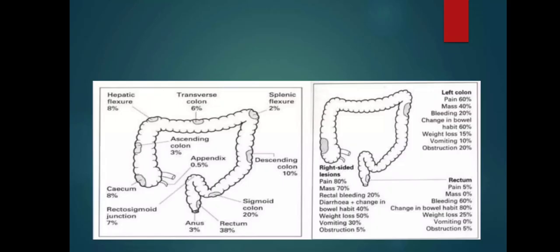So in the left colon, the pain is around 60%, mass is 40%, bleeding is 20%, change in bowel habit 60%, weight loss 15%, vomiting 10%, obstruction 20%. Whereas when it shifts to the right side lesion, pain is 80%, mass is 70%, rectal bleeding 20%, diarrhea and change in bowel habit is around 40%, weight loss, vomiting, and obstruction. When it comes to the rectum, pain is reduced to 5%, mass is almost negligible, bleeding is highest in this area, change in bowel habit is 80%, weight loss is around 25%, vomiting 0, obstruction 5%.